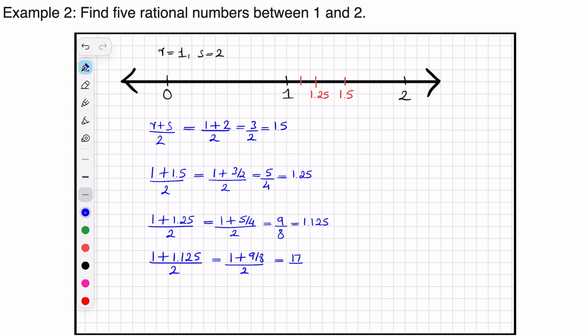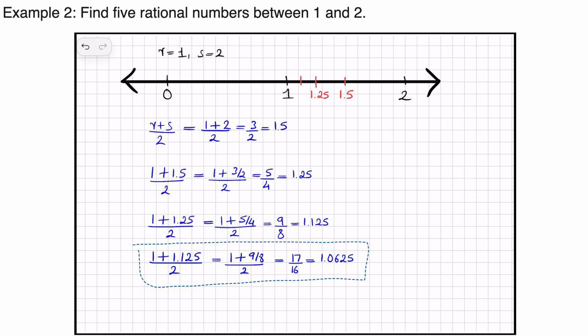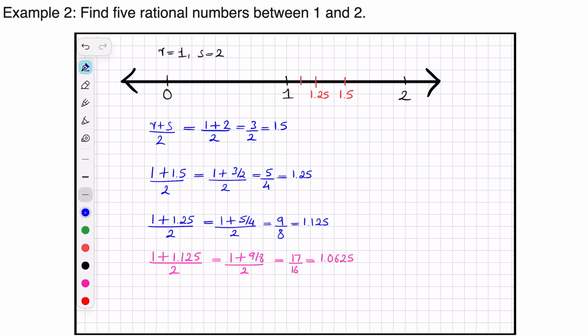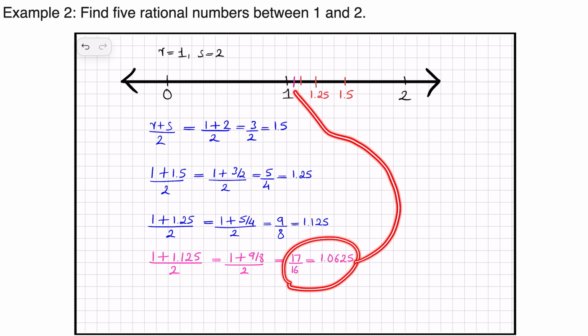If we actually calculate, it will come to be 1.0625. Now this 1.0625, or 17 by 16, will lie between 1 and 1.125. I will change the color to show 17 by 16 on the number line, and that will be somewhere here, right?